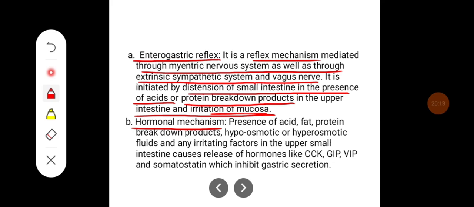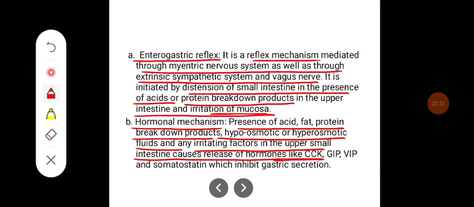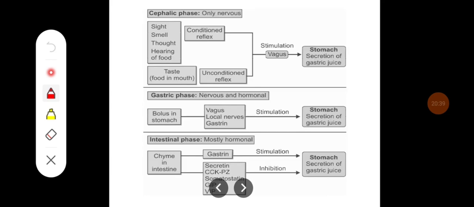Hormonal mechanism: the presence of acid, fat, protein breakdown products, hypoosmotic or hyperosmotic fluids, and any irritating factors in the upper small intestine causes release of hormones like CCK, GIP, VIP and somatostatin, which inhibit gastric juice secretion. So these are the different phases of gastric juice secretion: cephalic phase, gastric phase and intestinal phase.